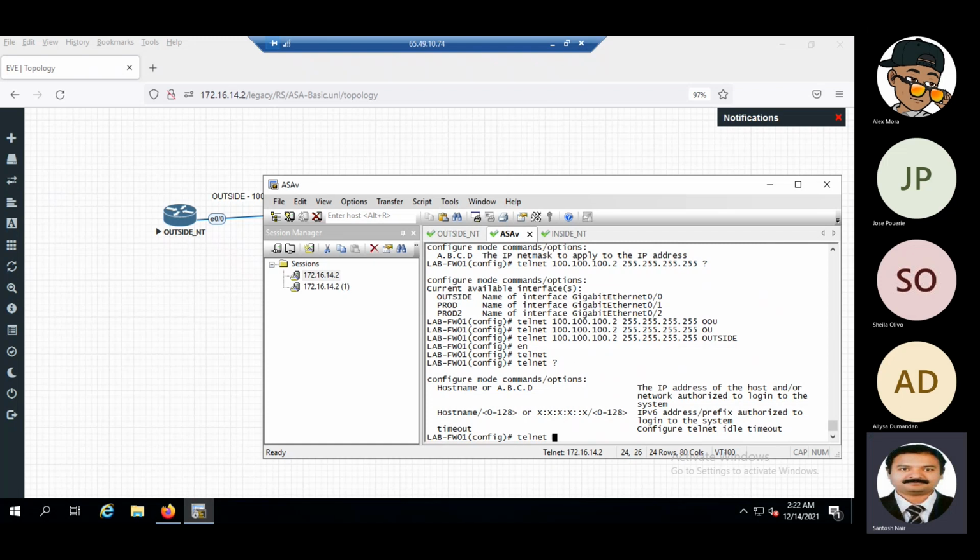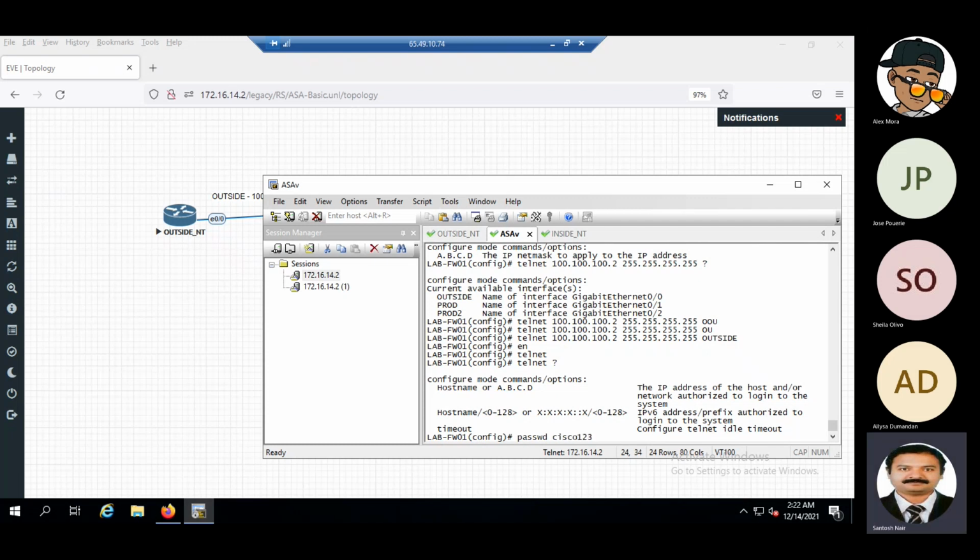This part is clear. Yes, it is clear. Okay, Santosh. And then we have to pass, so we have to give a password actually. Like for telnet, we have to give a password. So we give Cisco 123.